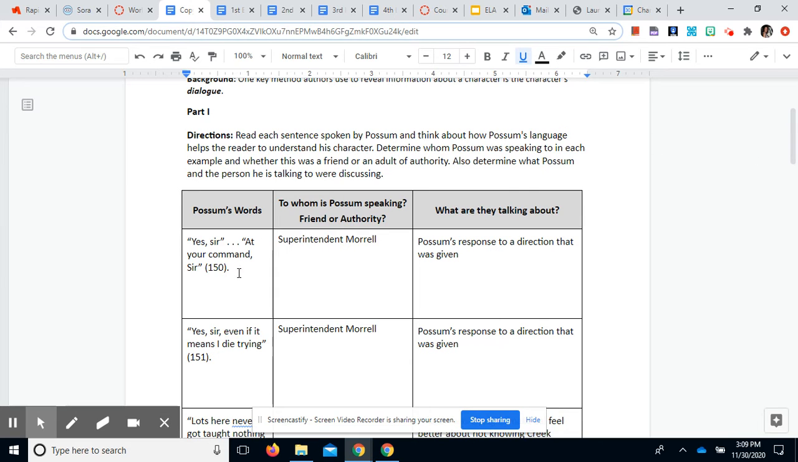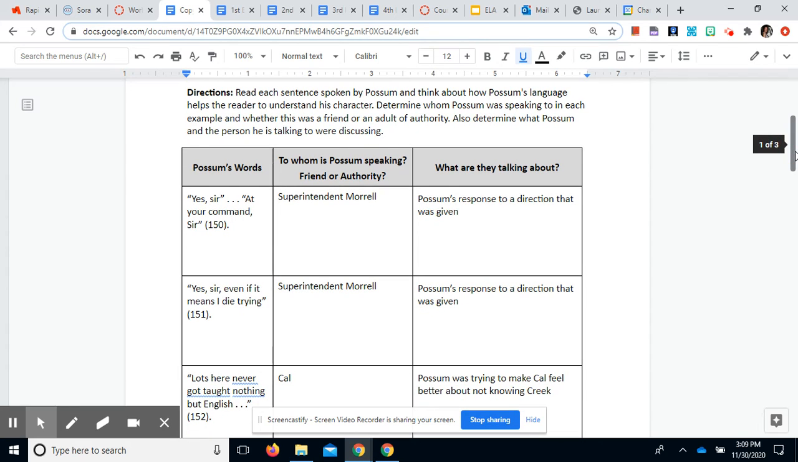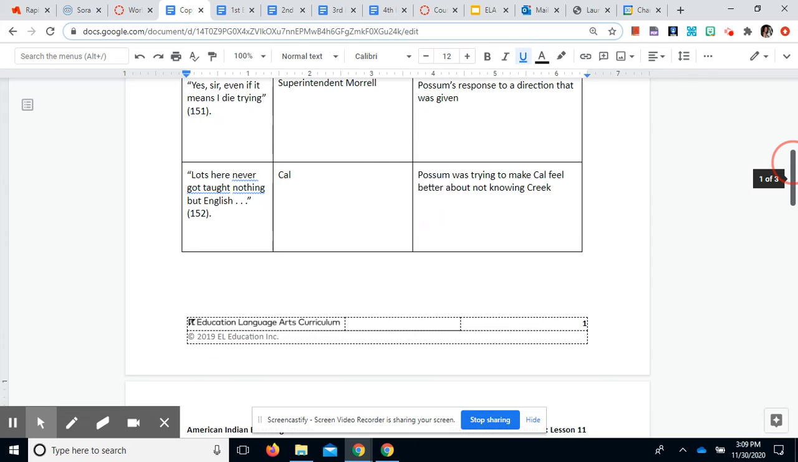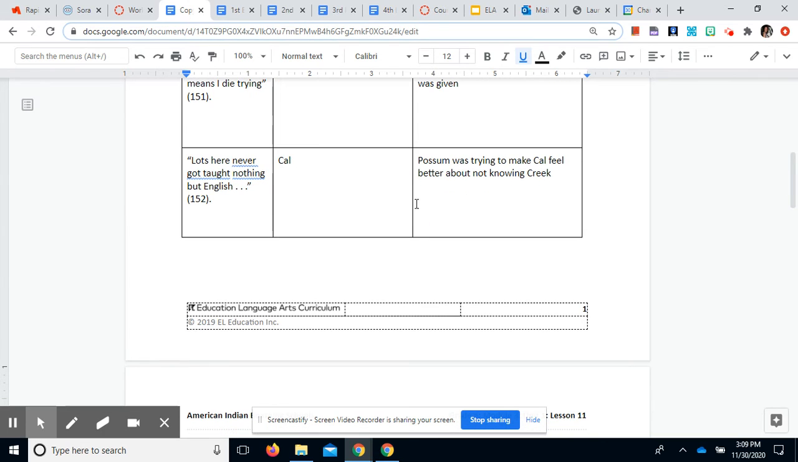So the very first one, Possum is speaking to Superintendent Morrill, and this is Possum's response when he was given a direction. Same for the second quote. "Yes, sir, even if it means I die trying." Again, talking to Superintendent Morrill, and that's a response to a direction that was given. The next set of quotes are all Possum to Cal.